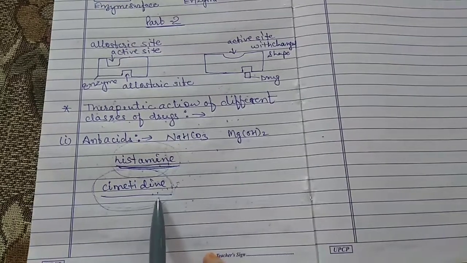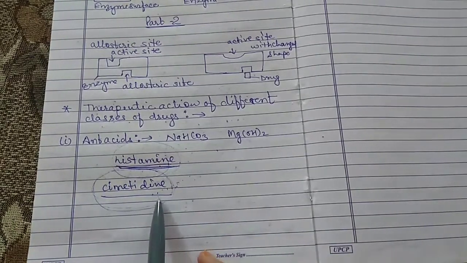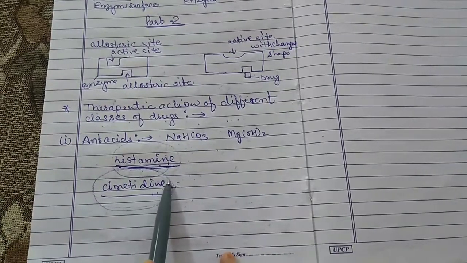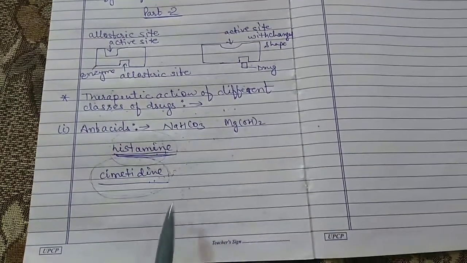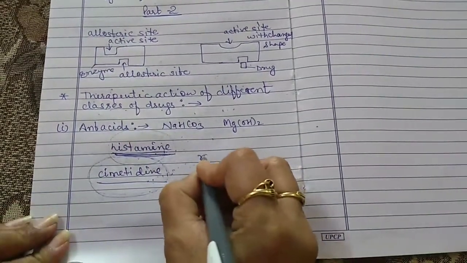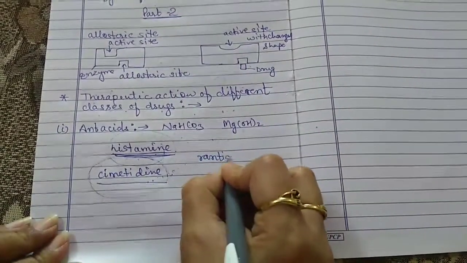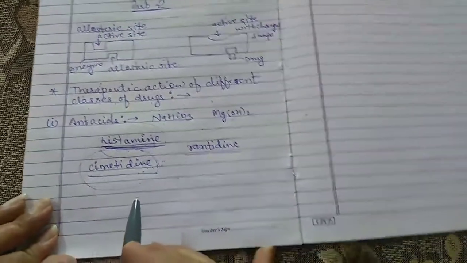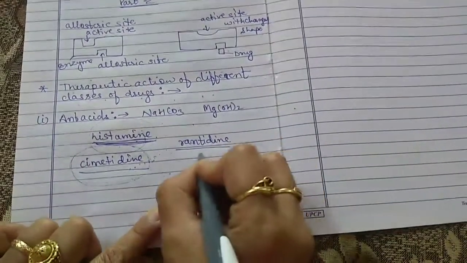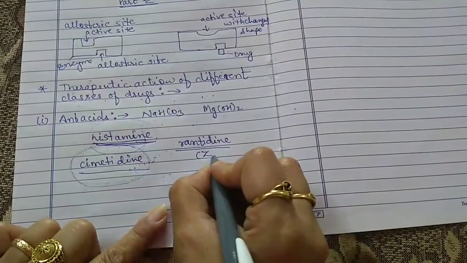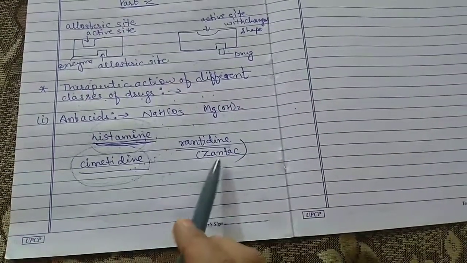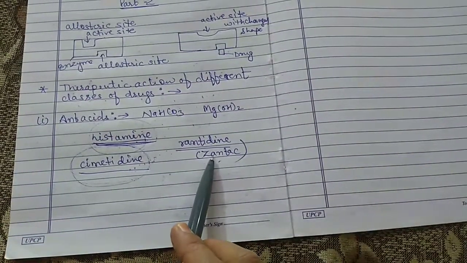It remained the largest selling drug in the world until we discovered a new drug known as ranitidine. Ranitidine is a popularly known antacid, also called Zantac.